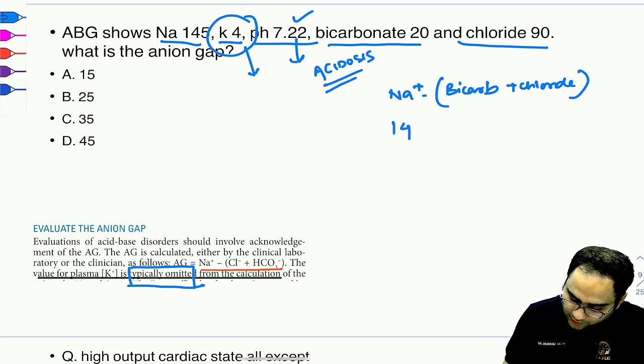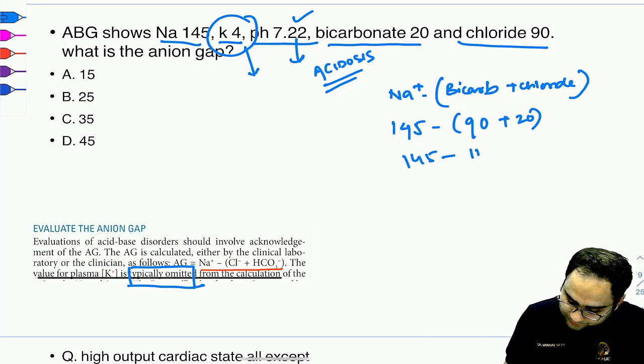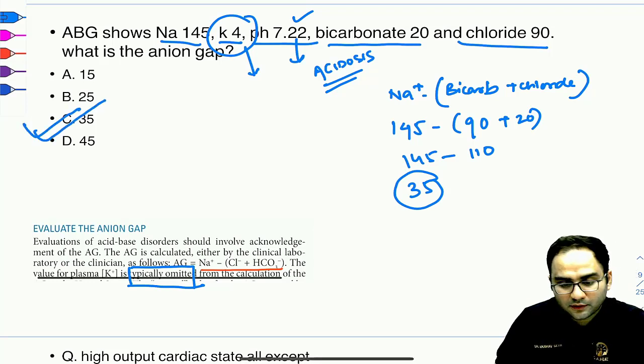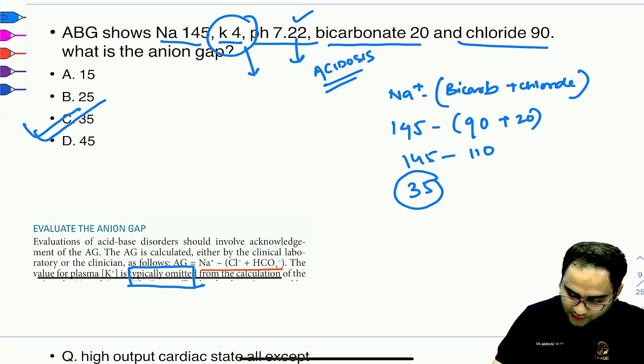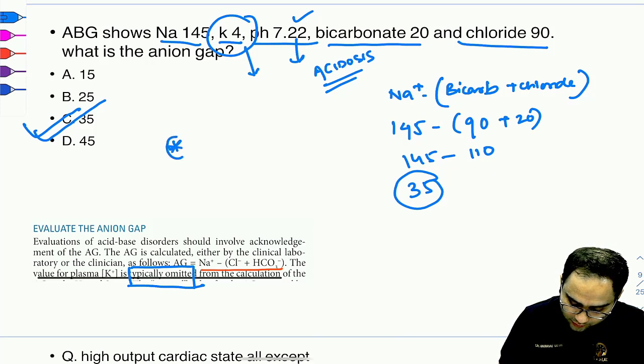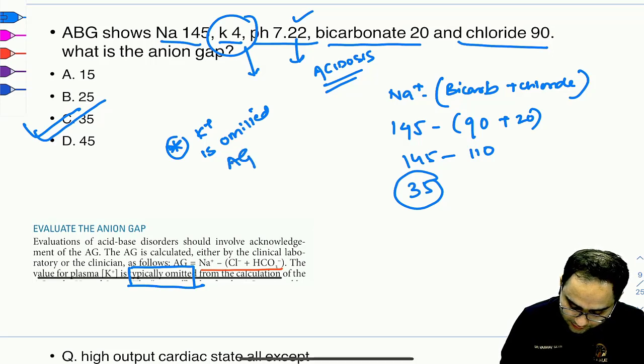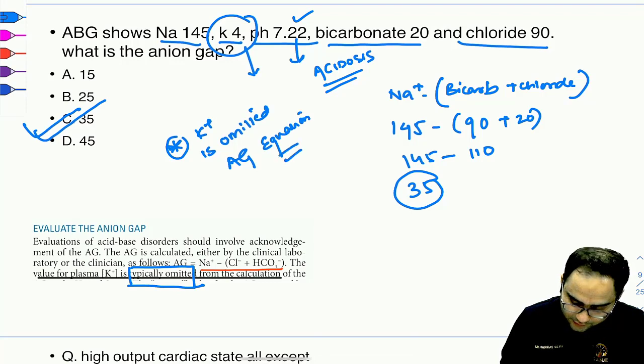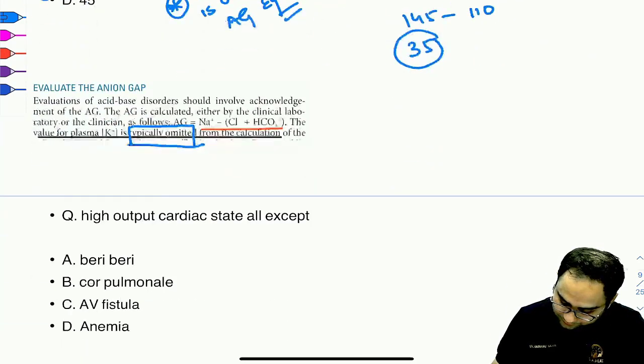So if it's 145 minus 90 plus 20, it's going to come around to 35. Right? So that would be the answer, and the take home message from this point would be potassium is omitted from the anion gap question, right? So that you have to remember.